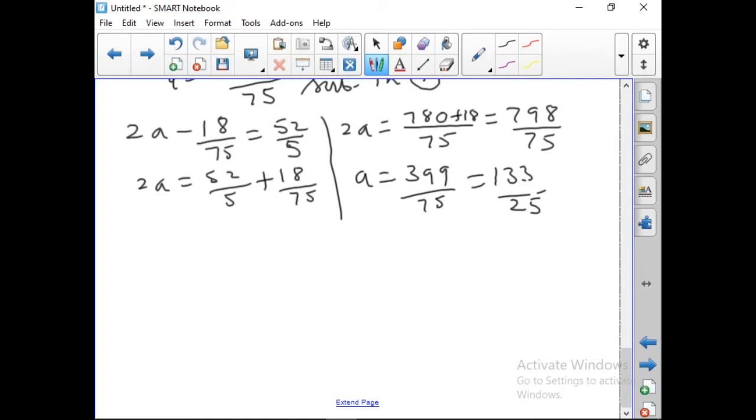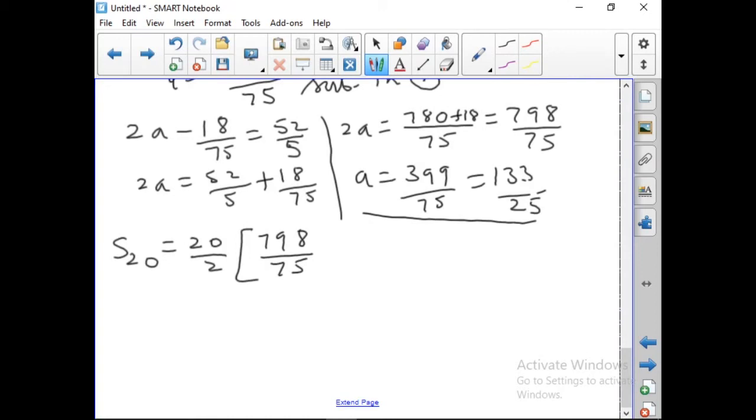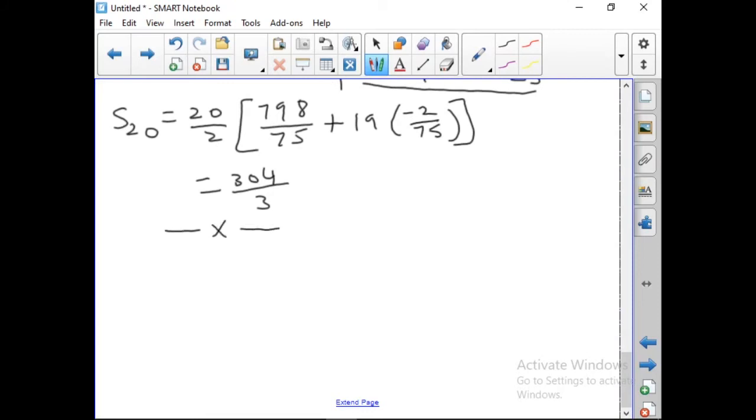Okay. So S20 is asked to find. So what is S20? 20 by 2 into 2a. So 2a is 798 by 75. Actually, all these steps are not necessary. Okay, directly we can substitute here. Plus n minus 1, 19, 19 into d, minus 2 by 75. So when you multiply, add, divide all those, you get 304 by 3. Okay. Take the LCM and do it, you will get the answer. So this is the first question.